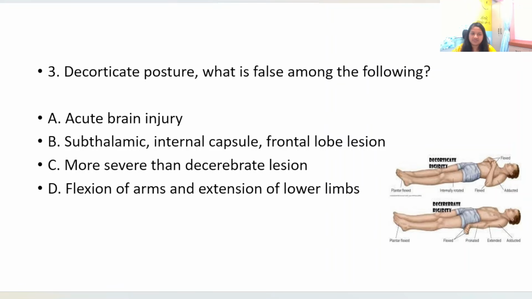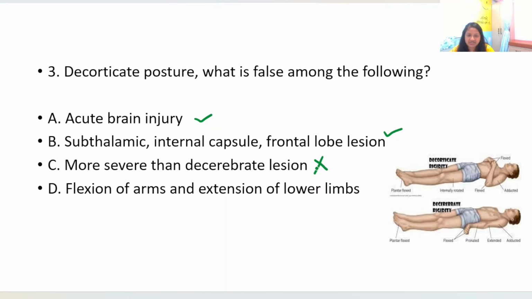Decorticate posture, what is false among the following? Now here in this picture you can see decorticate and decerebrate. Acute brain injury, yes. Decorticate posture can be due to subthalamic, internal capsule and frontal lobe lesions. More severe than decerebrate lesion?